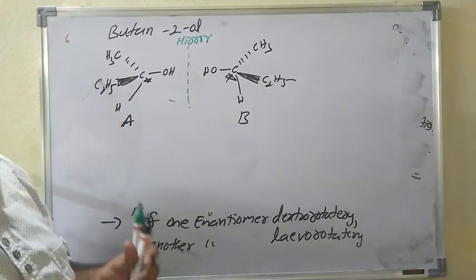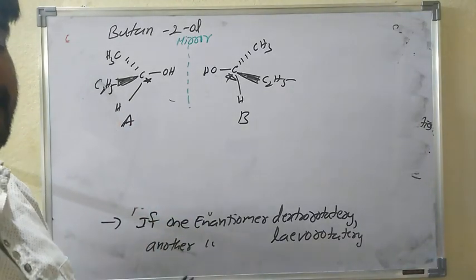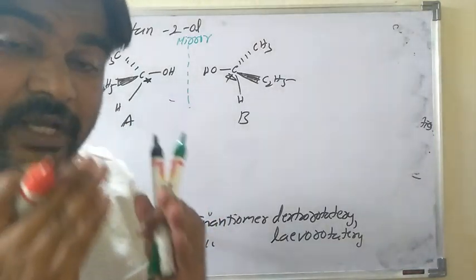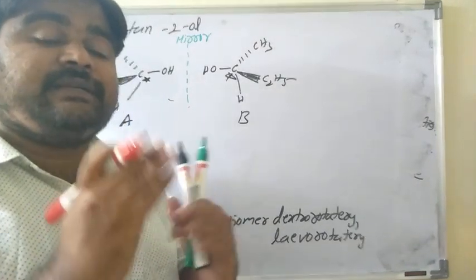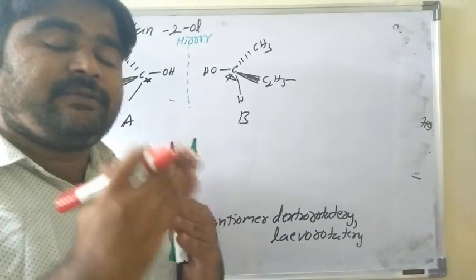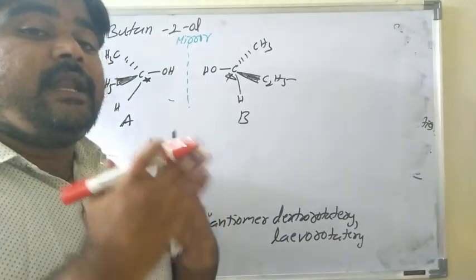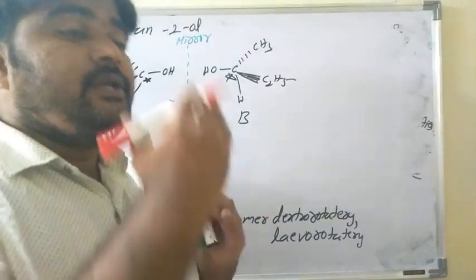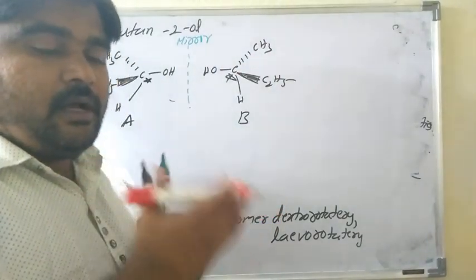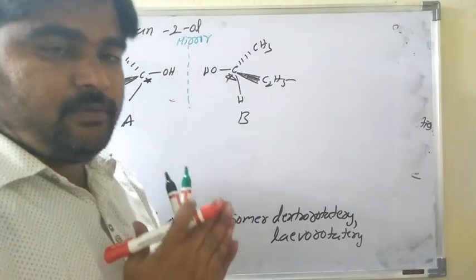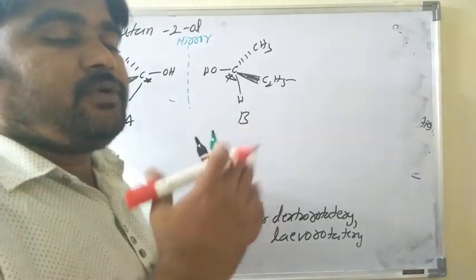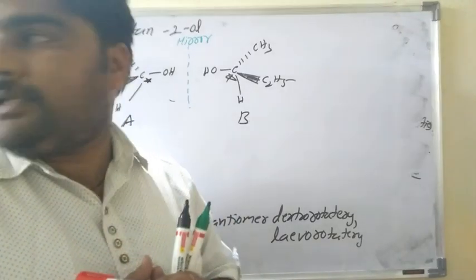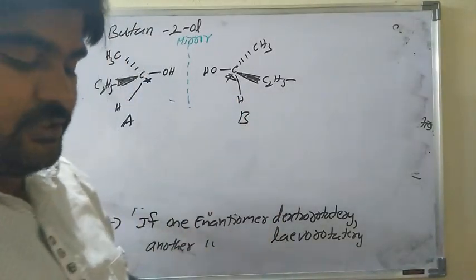This is the enantiomers. What is the meaning of enantiomers? Compounds which are mirror images of each other, but not superimposable images, are called enantiomers. Or compounds which are non-superimposable mirror images are called enantiomers. So this is the enantiomers.